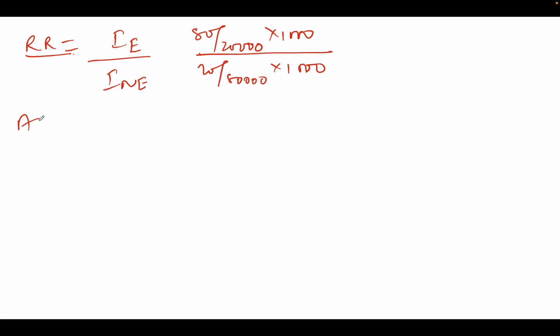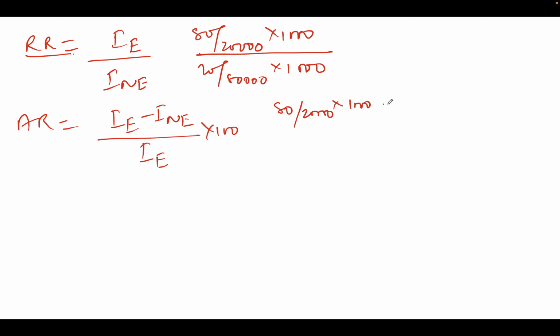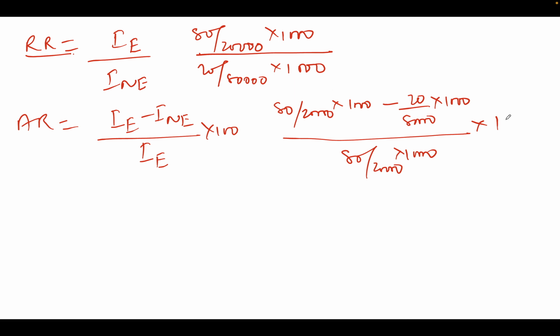What is the attributable risk? Attributable risk will be, as I said, incidence in exposed minus incidence in non-exposed out of incidence in exposed into 100. So what you can do, you can calculate 80 by 20,000 into 1000 minus 20 by 80,000. I'm just putting the values, and here you can put 80 by 20,000 into 1000 into 100. I'm not going to calculate this.